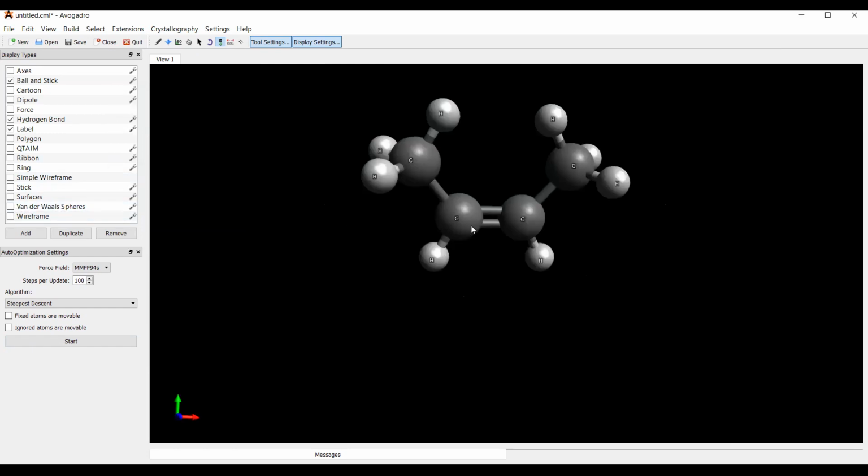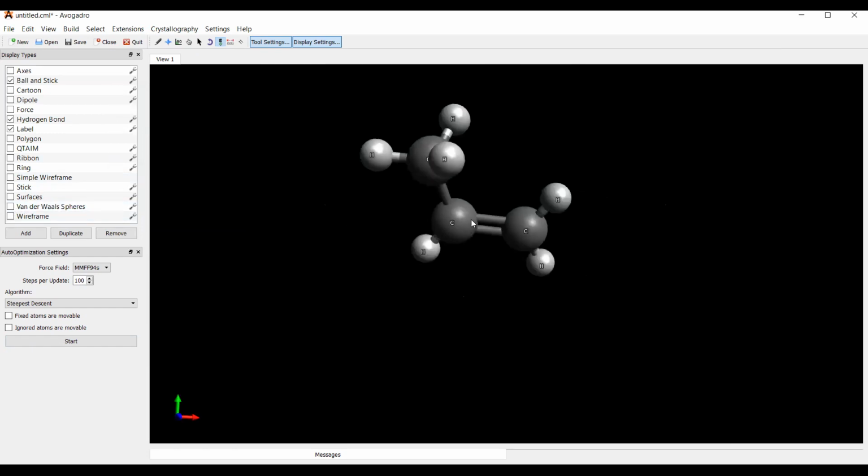Now what I will do, I will make the molecule again. Avogadro has a very unique feature that it can close at any time without your permission. So see, one carbon atom, then two, three, then four carbon atoms.